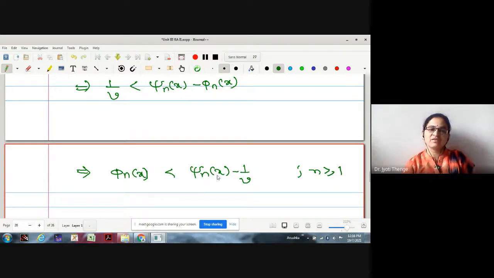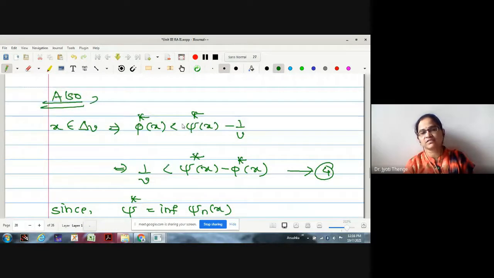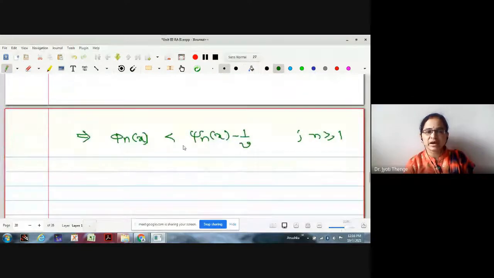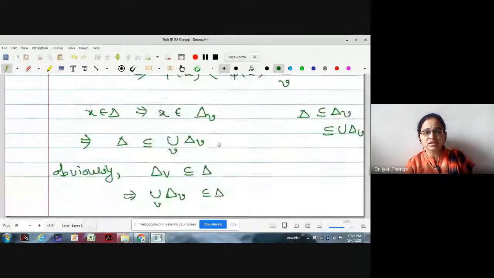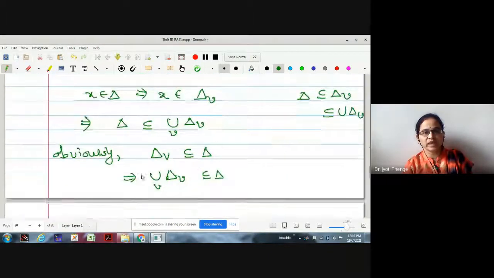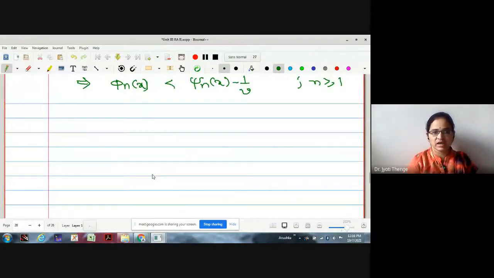What kind of relation have we obtained then? We started with x in delta v, that is phi star, and then we reached this relation, phi n x less than psi n x minus 1 by v. And this is nothing but the condition imposed on your set delta vn, no? Phi n x strictly less than psi n x minus 1 by v. So the element we started with in delta v is an element of delta vn now, right? Here may I say x is in delta vn. Now we are about to finish the proof.